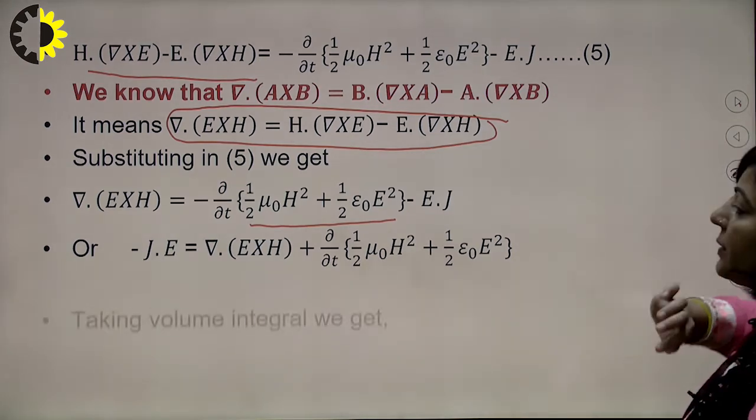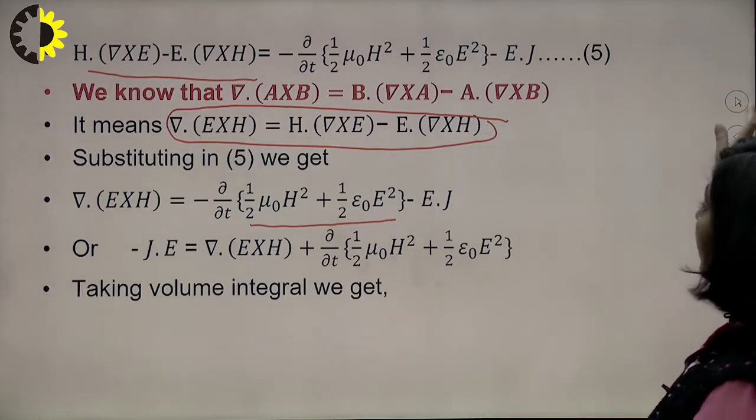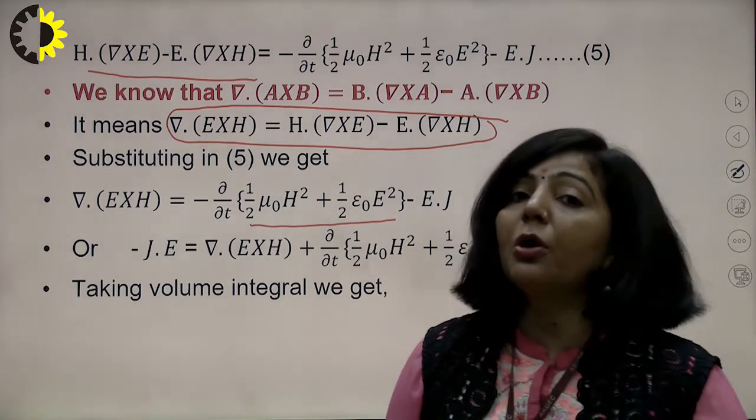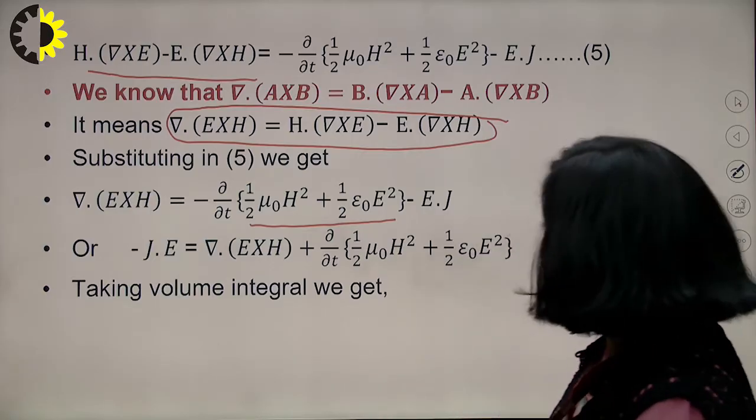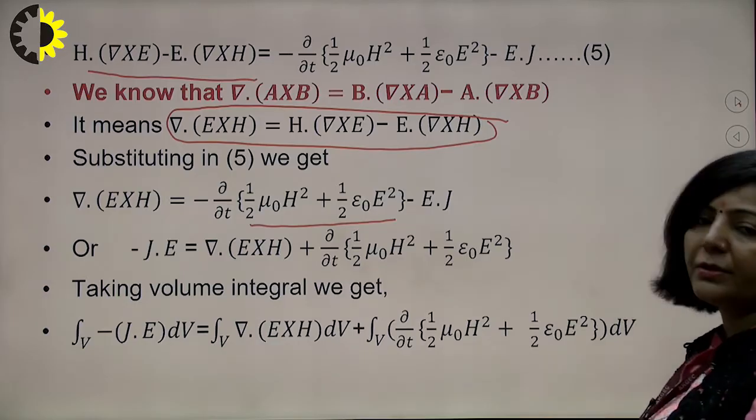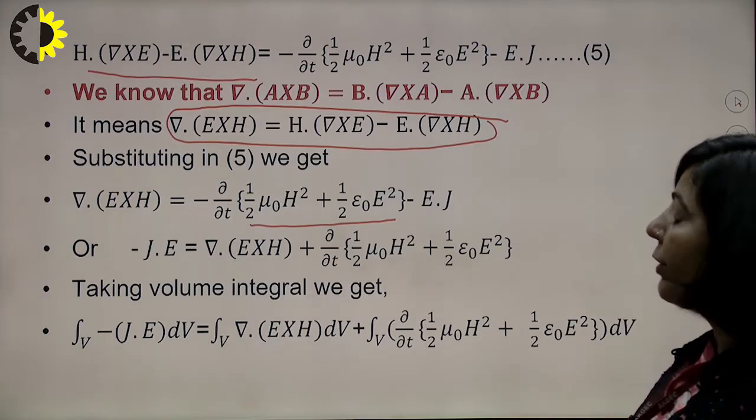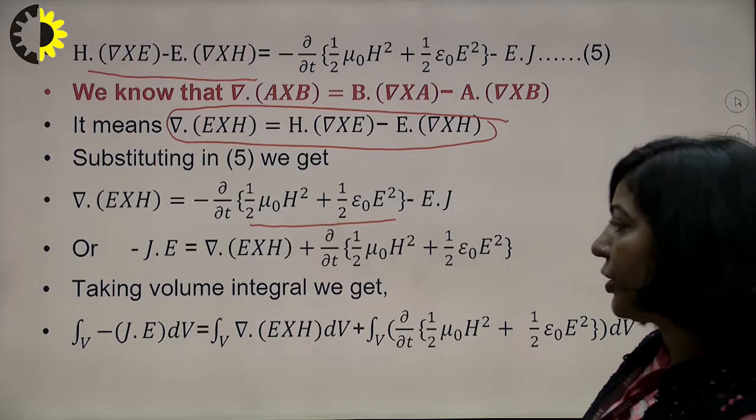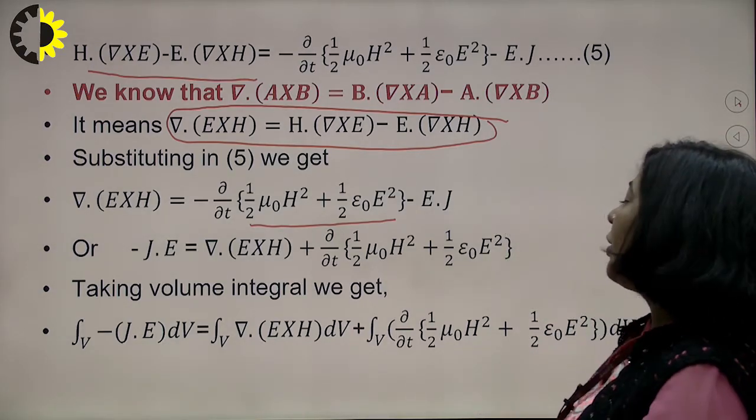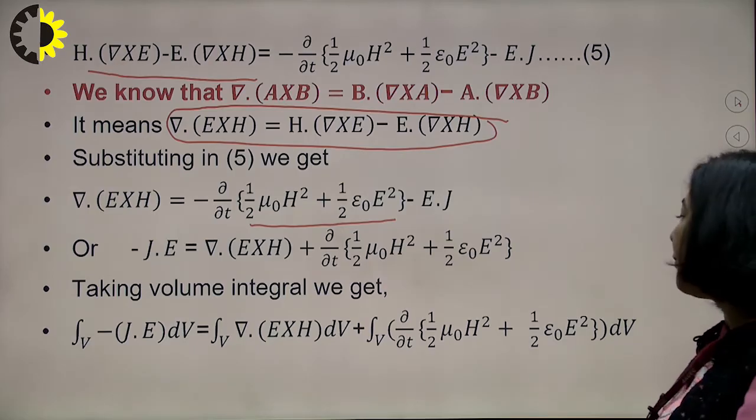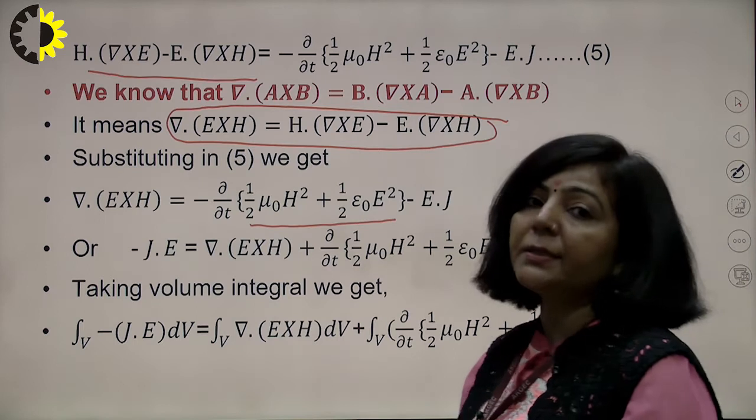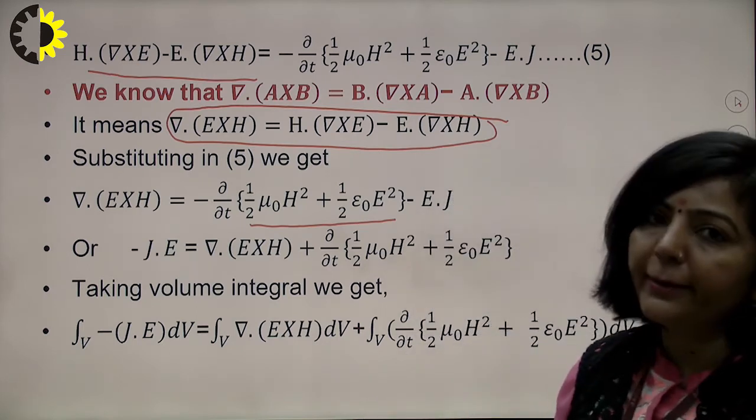So the next step is we are taking a volume integral of this equation. Again there is a logic of taking volume integral here. When I take this volume integral, this entire equation becomes: volume integral of minus J dot E equals volume integral of divergence of E cross H plus volume integral of del by del t of half mu naught H square plus half epsilon naught E square. Now the question arises, why have I taken the volume integral here?